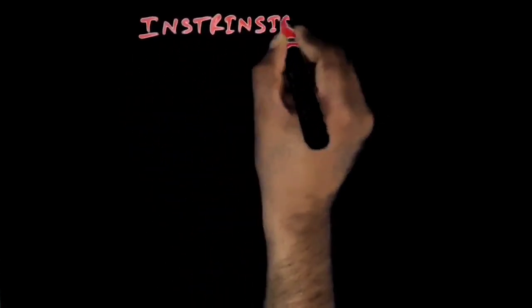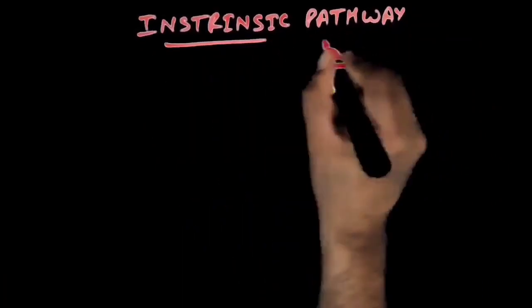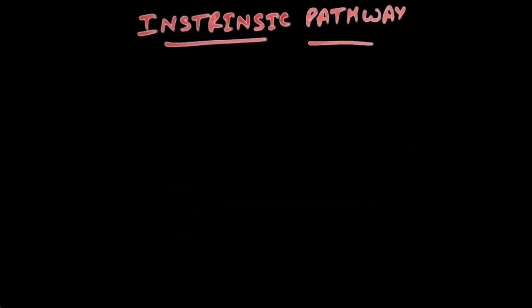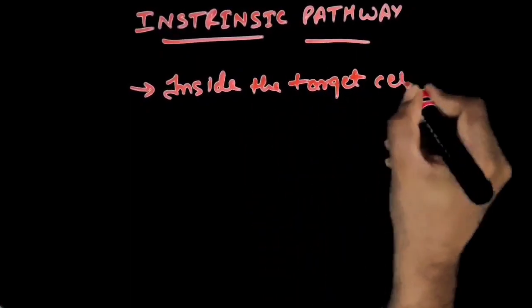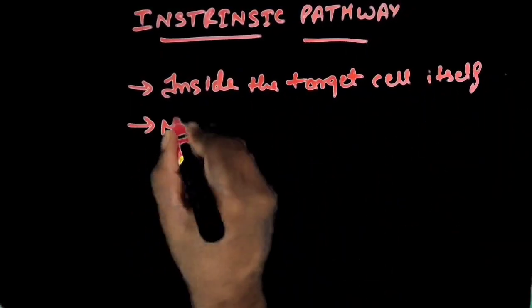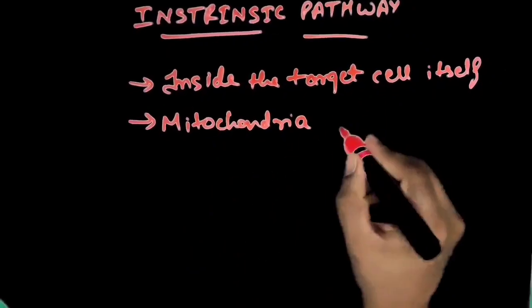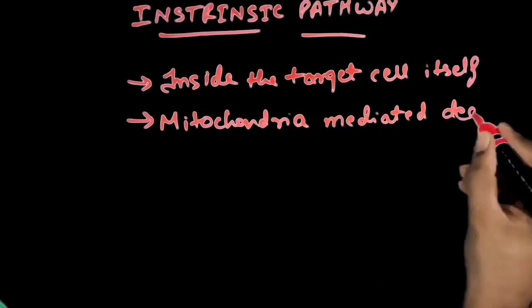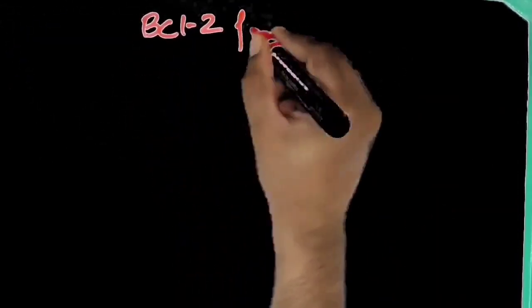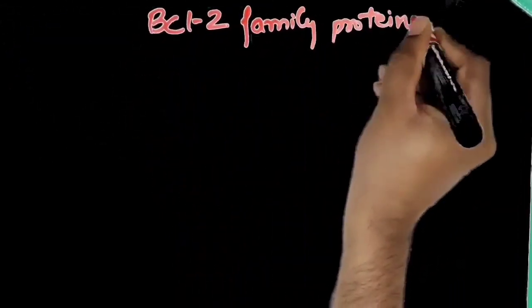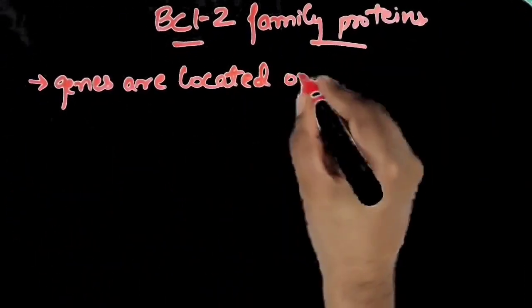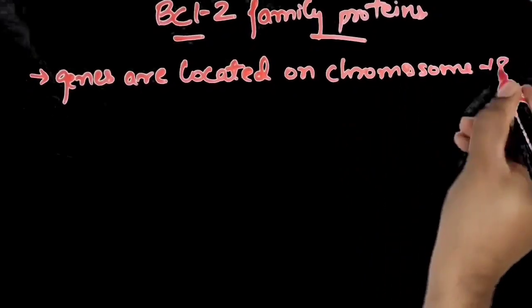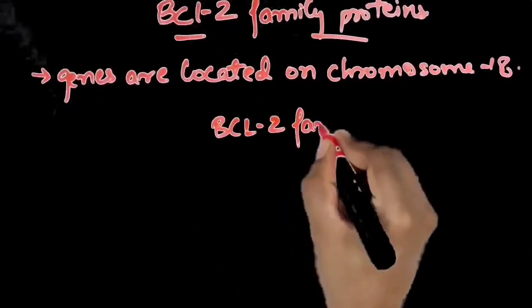Now, let's study the intrinsic pathway. In the intrinsic pathway of apoptosis, the death-inducing stimulus originates inside the target cell itself. This pathway is also called the mitochondria-mediated death pathway. Before studying the pathway, first we have to study some basics about the BCL2 family proteins. The regulatory gene of the BCL2 family proteins is located on chromosome number 18.